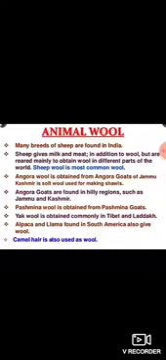Angora wool is obtained from Angora goats of Jammu and Kashmir, a soft wool used for making shawls. Angora goats are found in hilly regions such as Jammu and Kashmir. Next, Pashmina wool is obtained from Pashmina goats. Next, yak wool is obtained commonly in Tibet and Ladakh. Next, alpaca and llama found in South America also give wool. Last, camel hair is also used as wool.